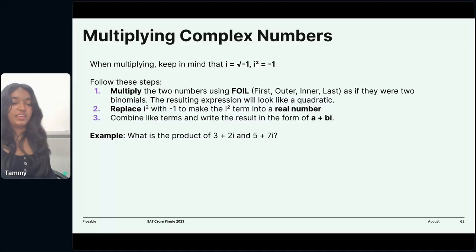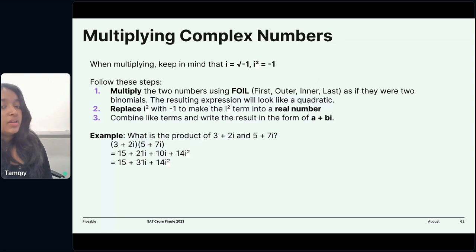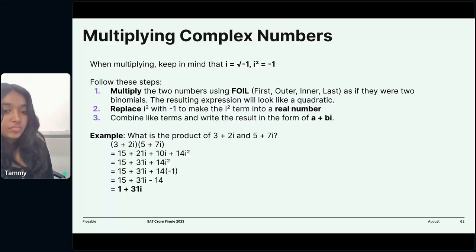Okay, let's see what the answer is. Okay, so we have that. We're FOILing it out to get 15 plus 21i plus 10i plus 14i squared. Notice the 14i squared, we know that i squared is equal to -1, so we can immediately plug that in there. Yep, and just like Iani mentioned, it is 1 plus 31i.